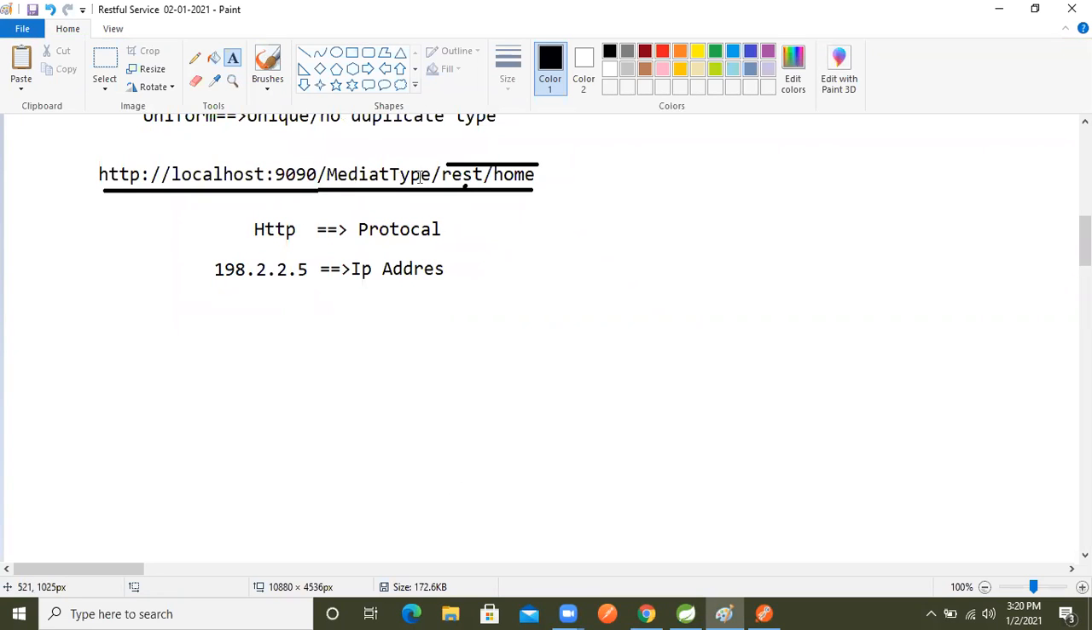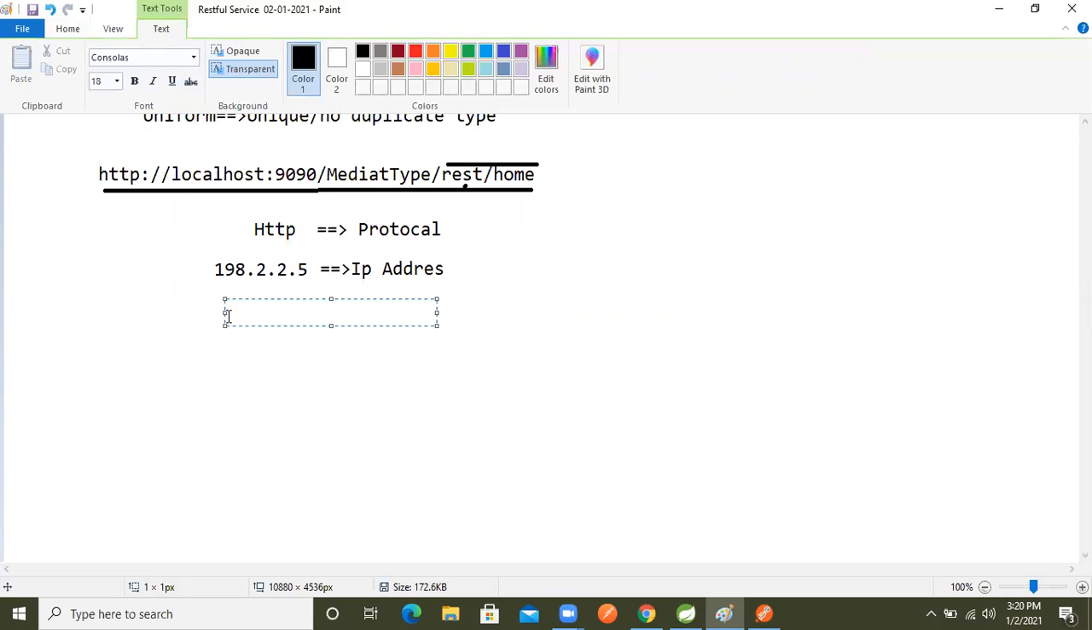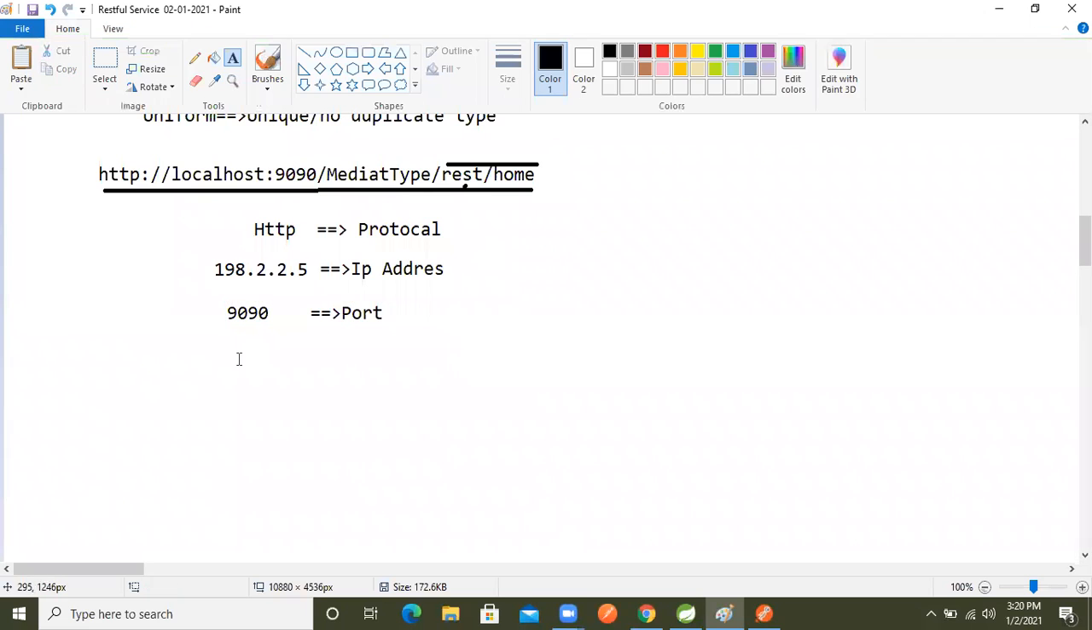After then what is there now? Sorry, host is there. After then 9090, in which port? This is the port there, right? This 9090 is there, and this is the port number. In this port number this application is running.